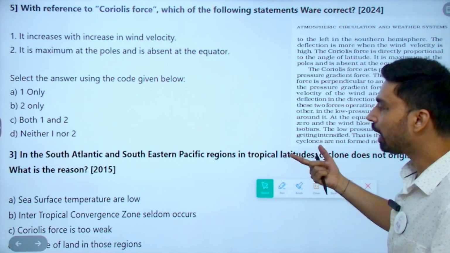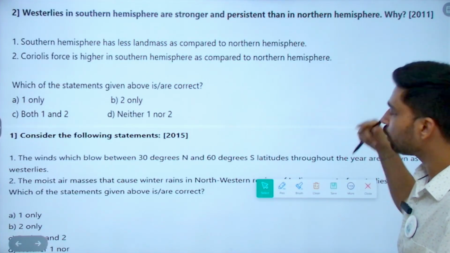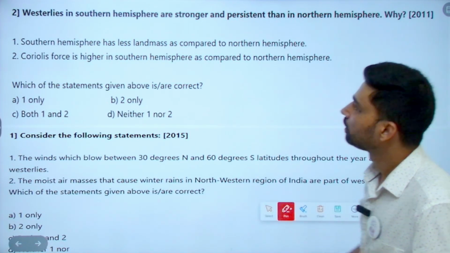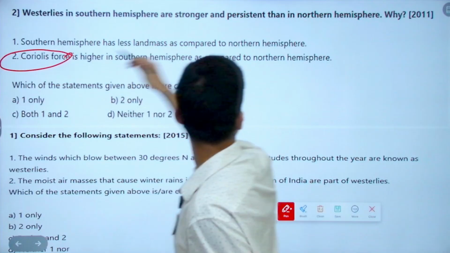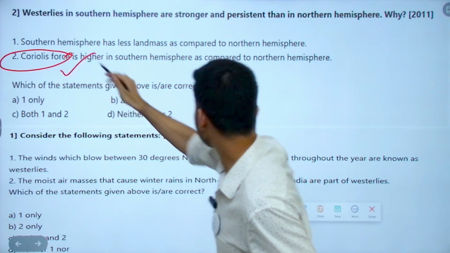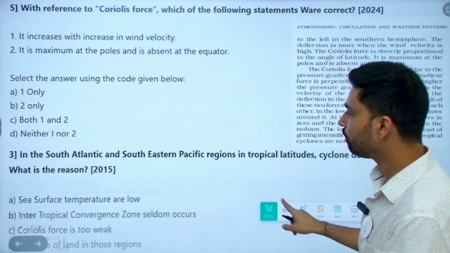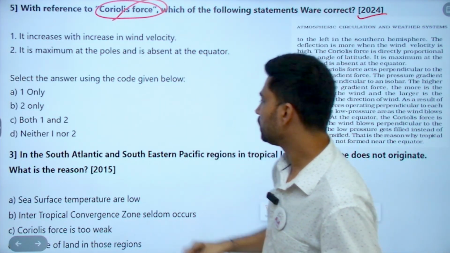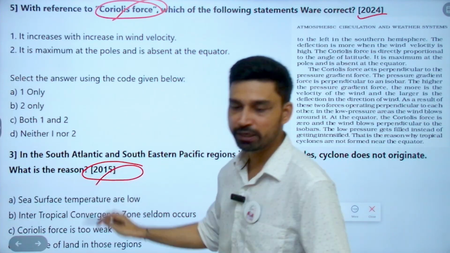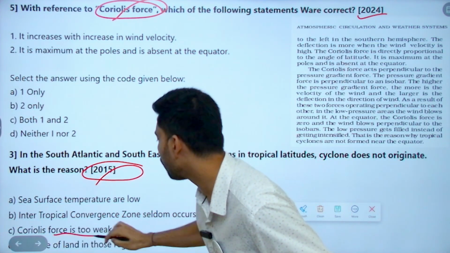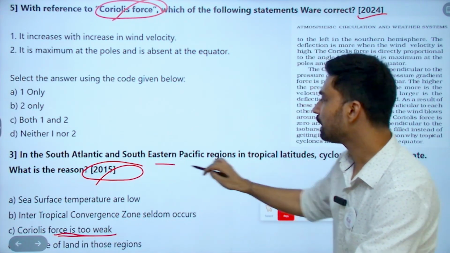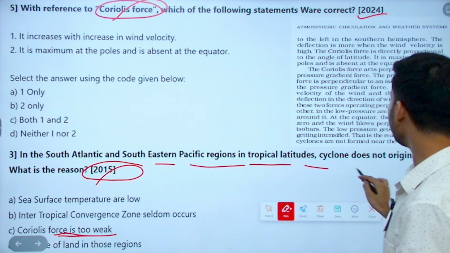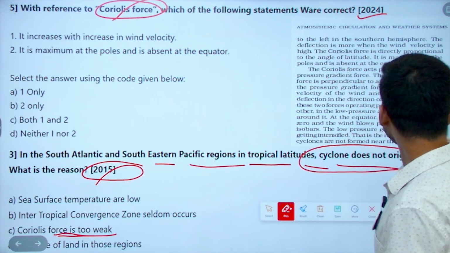Now, how to understand that Coriolis force is an important topic? Look here. What is being asked? 2011, Coriolis force, right? You come here, 2024. What is the question about? Coriolis force. Before that also, 2015, if you look, what is one of the options? Coriolis force is too weak. In the South Atlantic and Southeastern Pacific region, tropical latitude cyclones do not originate.